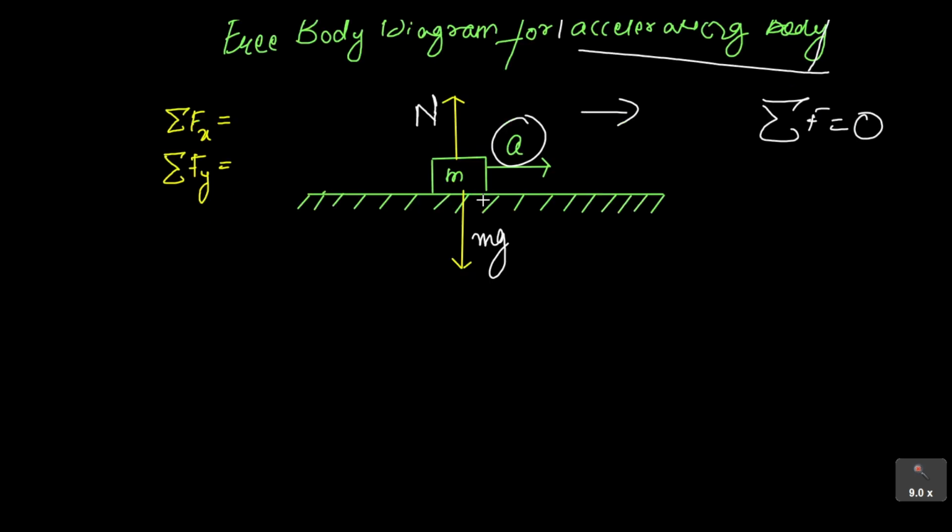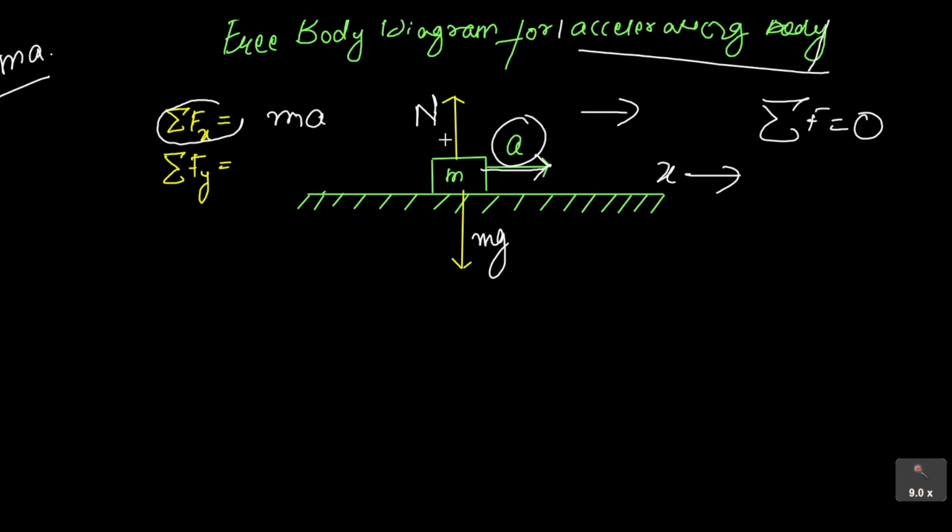Then if we have to write the equations for Fx and Fy, you can see there is an acceleration in the x direction, so we cannot say the summation of force in the x direction is zero. It will be equal to mass times acceleration, because from Newton's second law we can write that force is mass times acceleration. But in the y direction there is no acceleration.